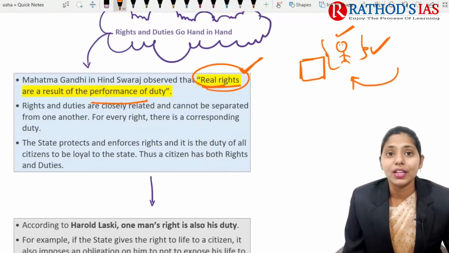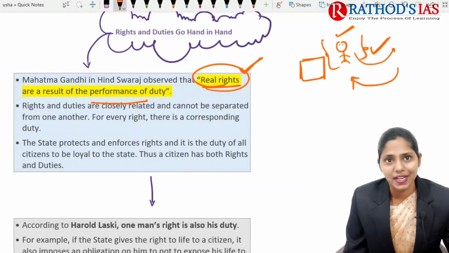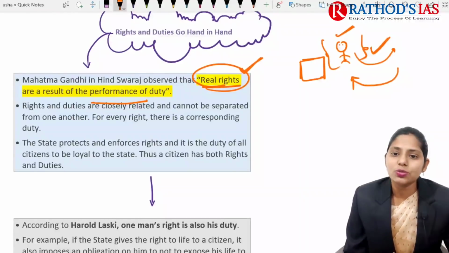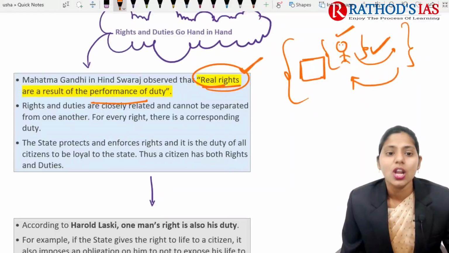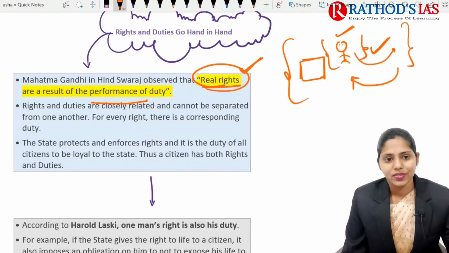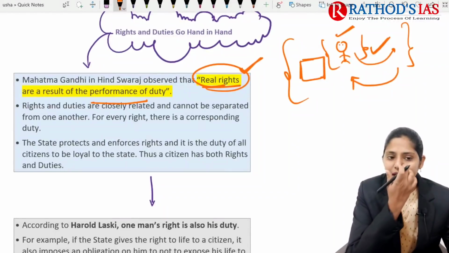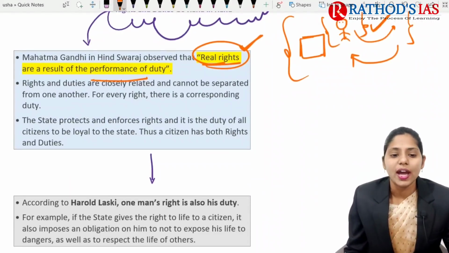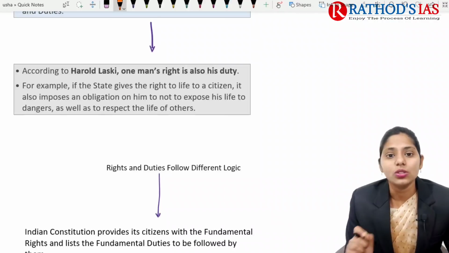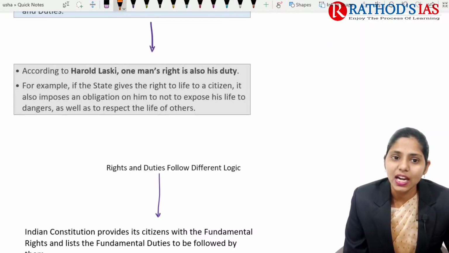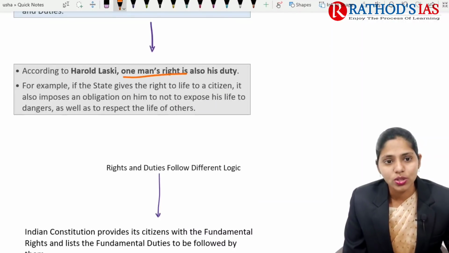So if you earn money, only then you have the right to spend that money. In this way we can say rights and duties are complementary to each other. We cannot separate them from one another. According to Harold Laski also, one man's right is also his duty.